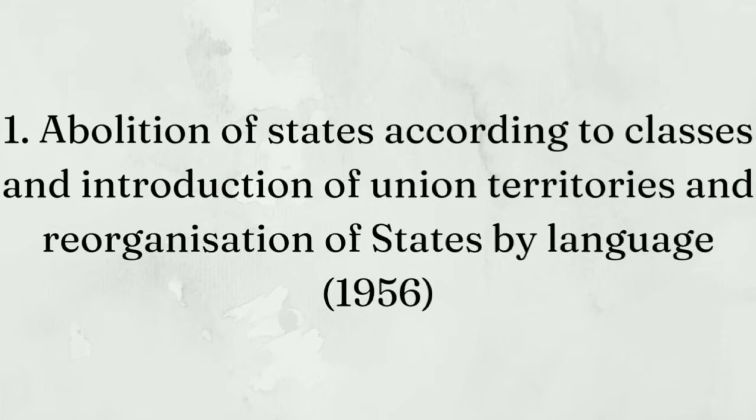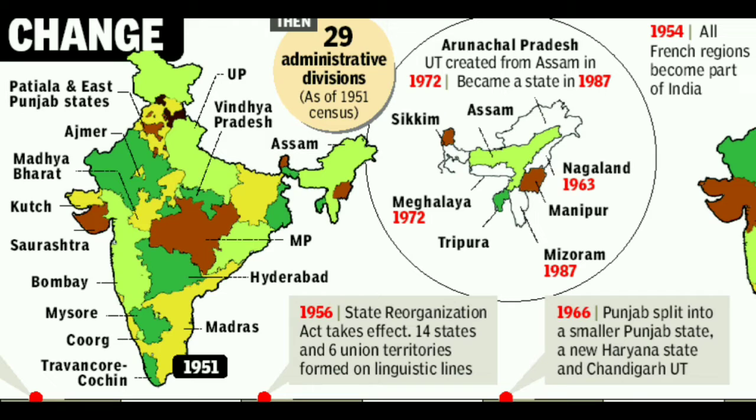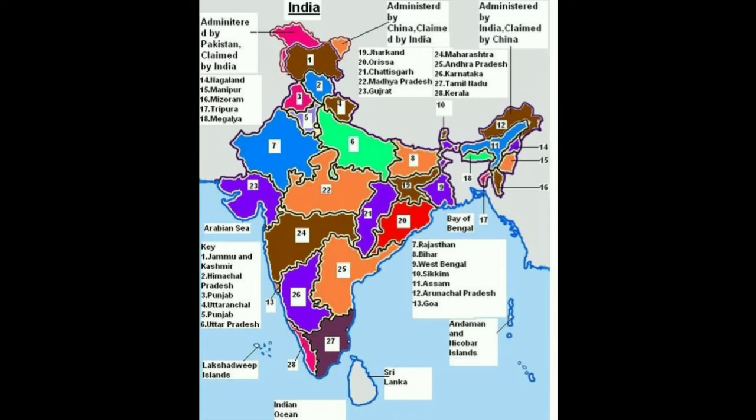Abolition of states according to classes and the introduction of union territories and reorganization of states by language. This was one of the first significant reforms of the boundaries of Indian states and territories, organizing them by the language spoken in those areas. This systematically arranged the states and lowered the complexity of state boundaries.